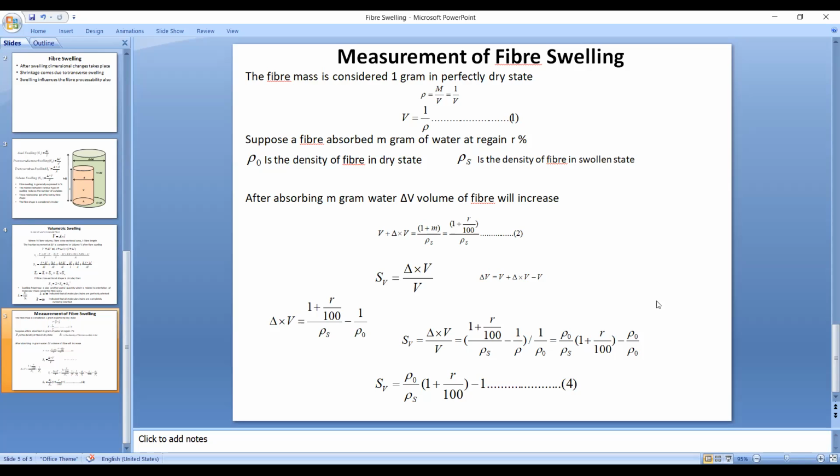Now, how can you reduce it? Because in very few cases this static charge becomes beneficial. Otherwise, it creates a lot of problems during textile processing of fiber, yarn, fabric. So all the time, the processors or manufacturers try to reduce the static charge generation.